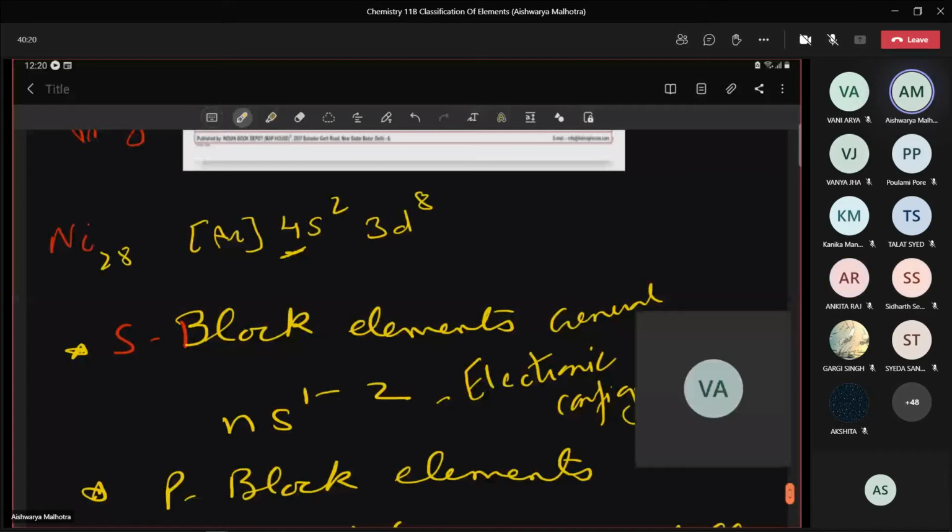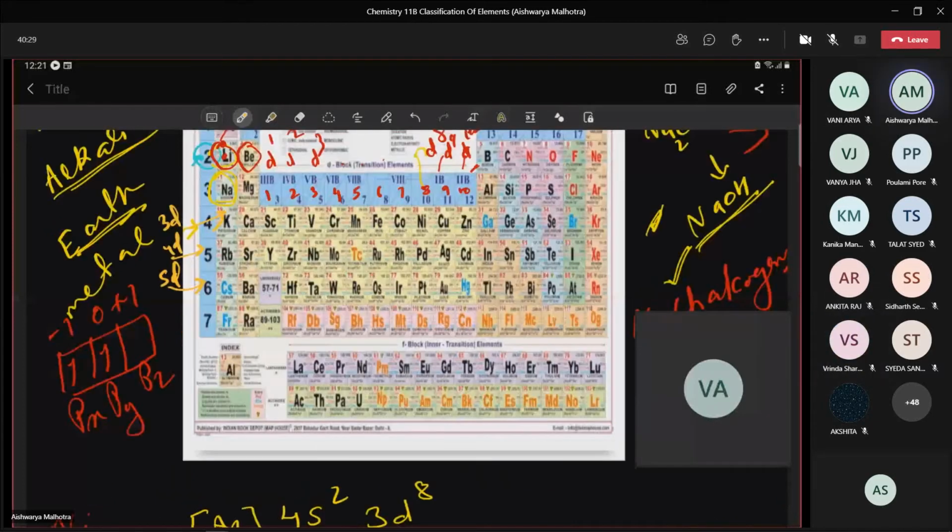Written? Yes, ma'am. Look ahead, beta. Most of these salts or metals of these salts show variable oxidation state. For example, with iron, you have studied iron plus 2, plus 3. You have studied with iron, haven't you, beta? Iron plus 2 ferrous and ferric.